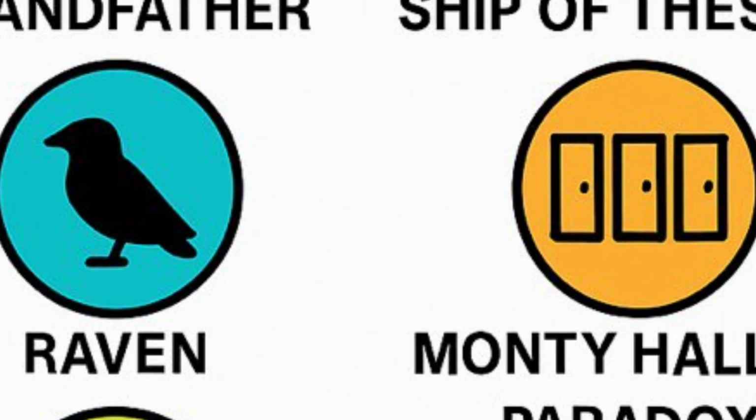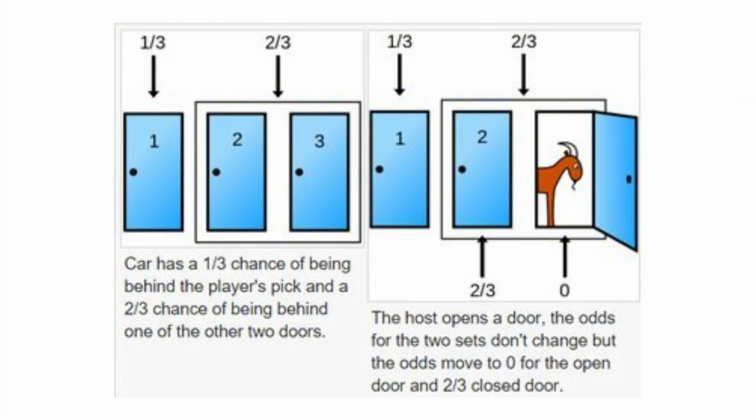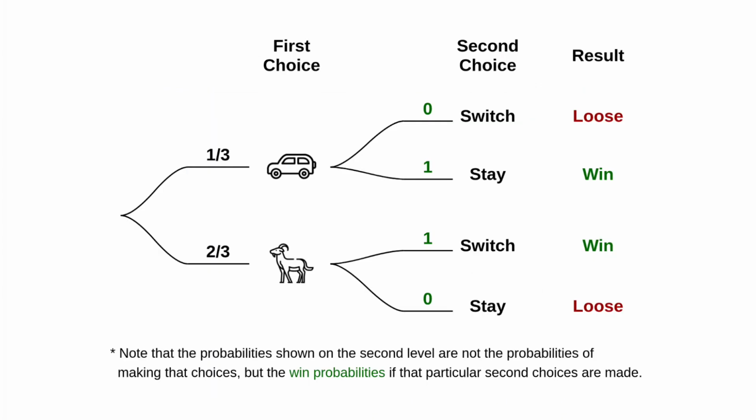8. The Monty Hall paradox. You are on a game show. There are 3 doors. Behind one is a prize. Behind the other 2, nothing. You pick a door. The host opens another door to show it is empty. Now he asks, do you want to switch? Most people think it is 50-50 now. But that's wrong. If you switch, your chance of winning is actually 2 out of 3.